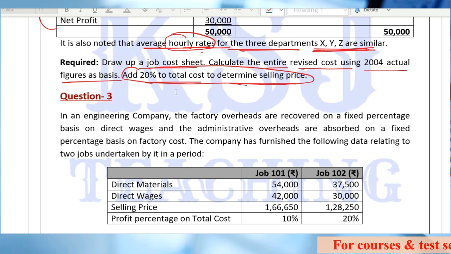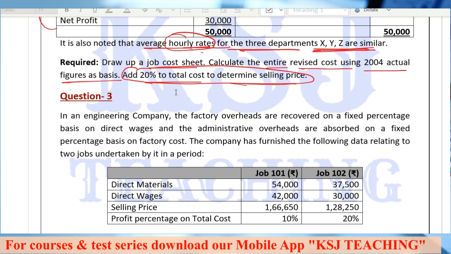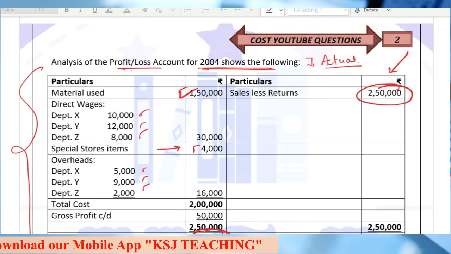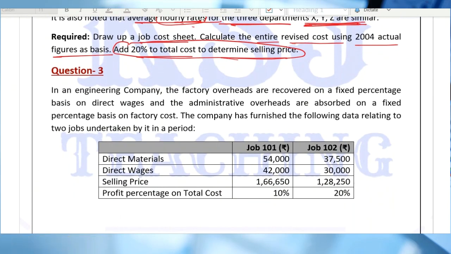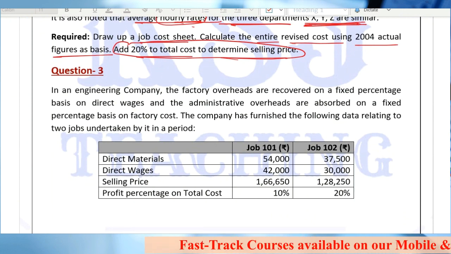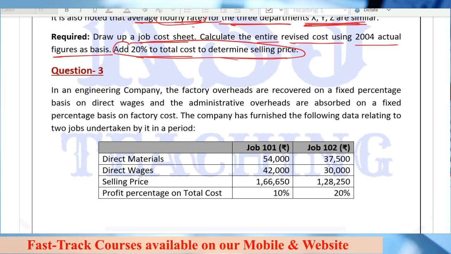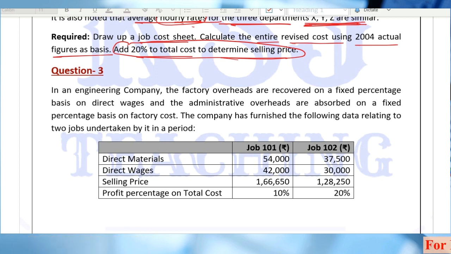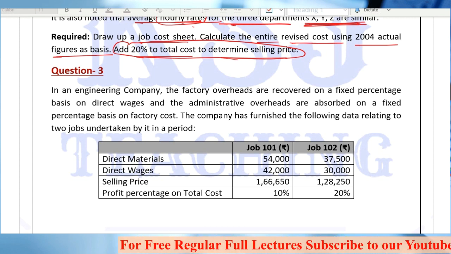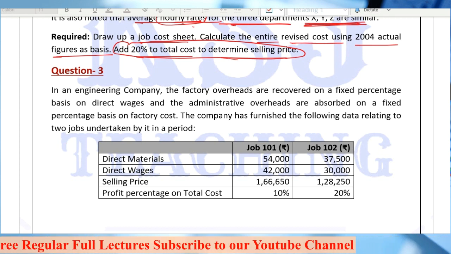Okay, so let's continue with our discussion on job costing, and we have already done question number 1 and question number 2 on job costing. This is our last lecture on job costing with question number 3. Very easy, nothing to worry at all. One of the easiest chapters I can say. But after this, pull your socks up, because after this we are going to have some really good, really important chapters. The concepts are going to be really good, and the next few chapters are really going to rock you.